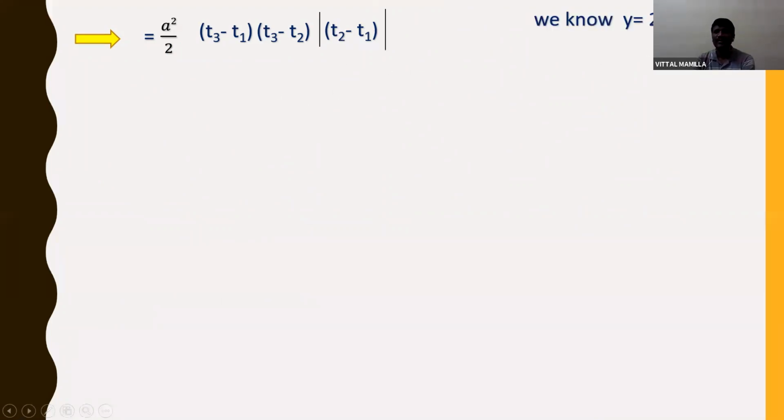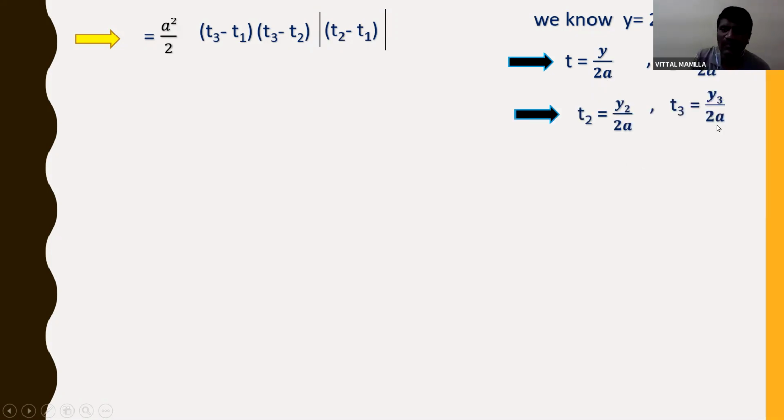Now we know y is equal to 2at. This can be done in two approaches. The first approach I have explained in the first problem, and the second approach we can do like this. y is equal to 2at means t is equal to y by 2a. I am having T1, T2, T3. So T1 is equal to y1 by 2a, and T2 is equal to y2 by 2a, and T3 is equal to y3 by 2a.